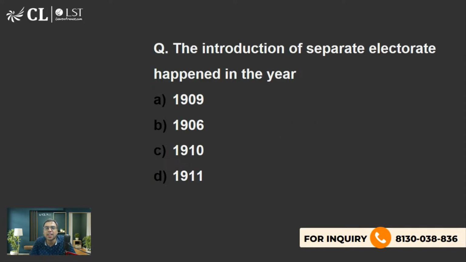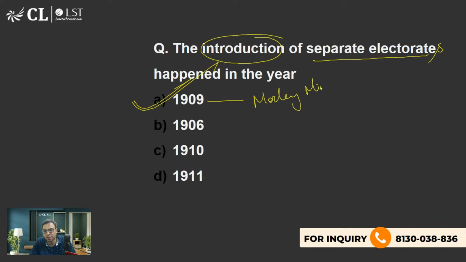The introduction of separate electorates happened in the year... When introduction is written, it means this did not exist before and was started on this day. By which reform? Yes, Harsh, Siddhi, you are right. The right answer is 1909. Parliamentary Reforms. A is the right answer. Very good.